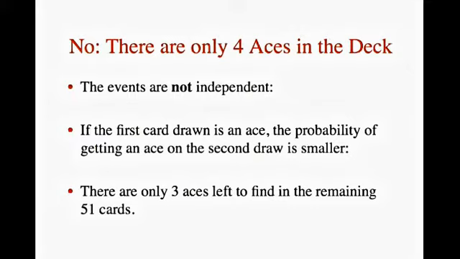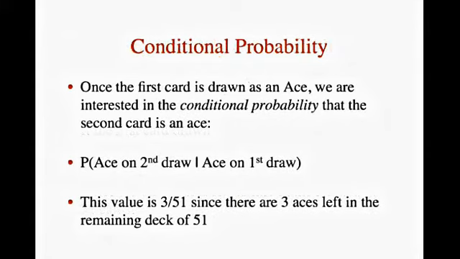If the first card drawn is an ace, then the probability that the second card is also an ace would be lower, because there would be only 3 aces left in the deck. Once the first card chosen is an ace, the probability that the second card chosen is also an ace is called the conditional probability of drawing an ace. In this case, the condition is that the first card is an ace. Symbolically, we write this as shown.